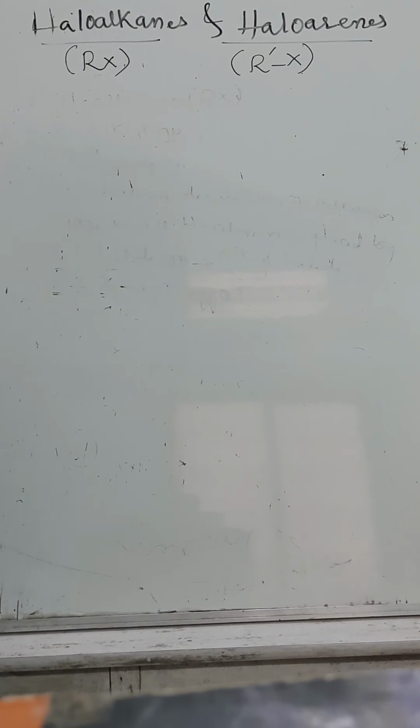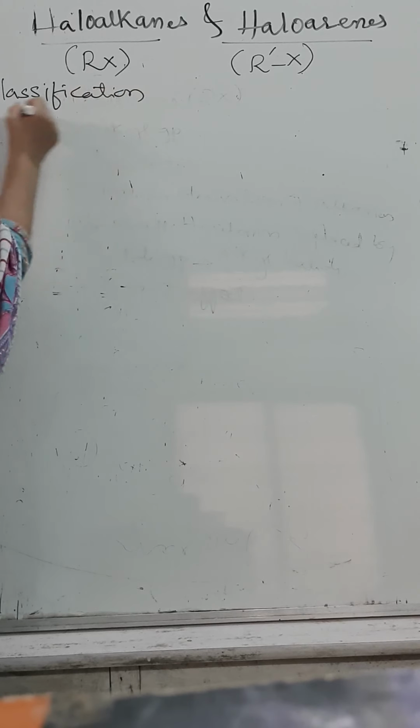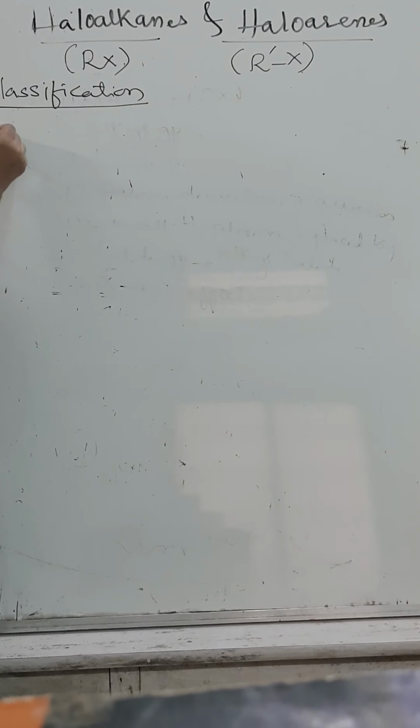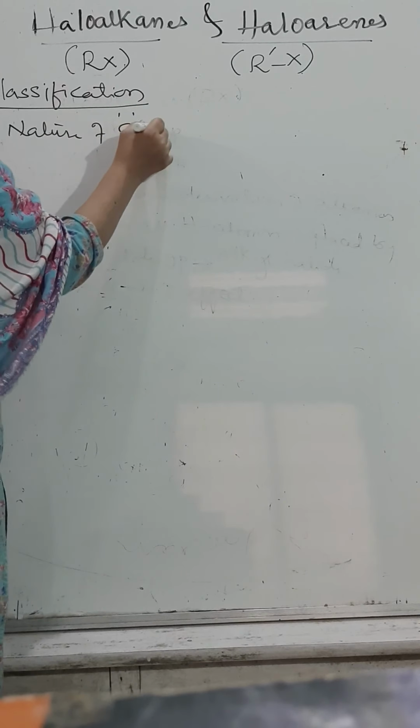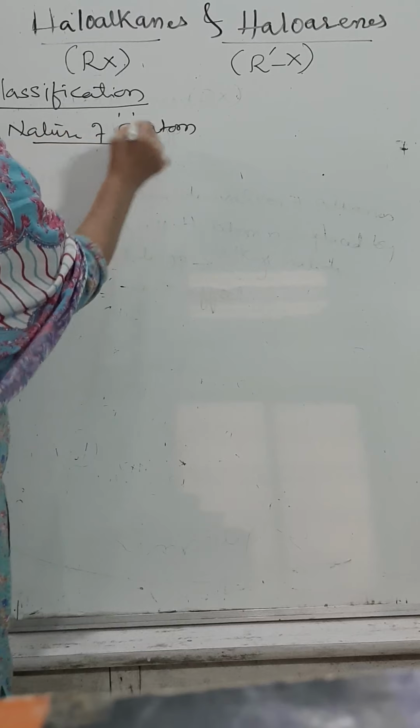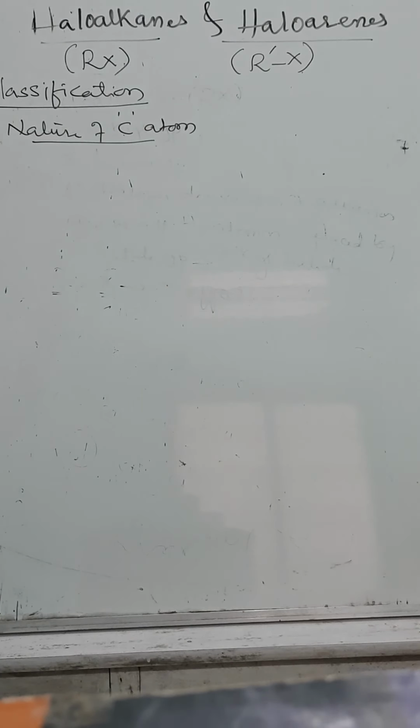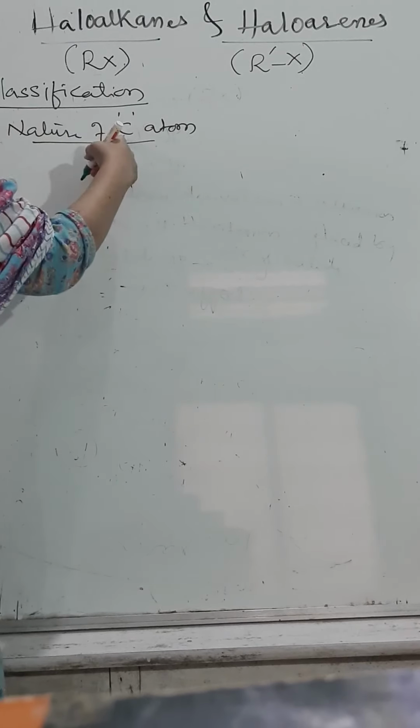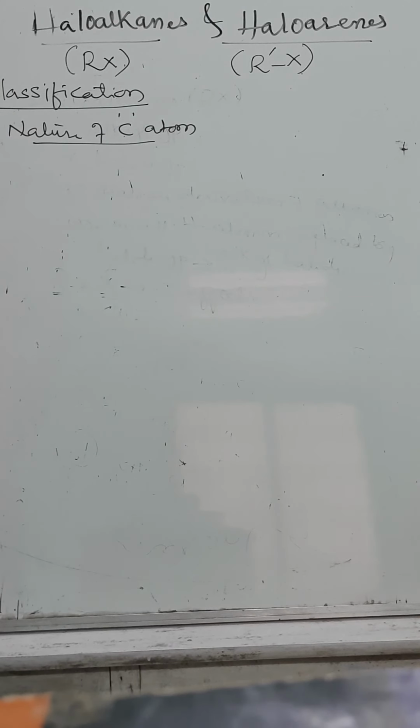Let us move to the first one, classification. They are classified on the basis of the nature of carbon atom. Nature of what? Carbon atom. Do you know? Depending upon the number of hydrogen atoms or the alkyl groups linked to the carbon, carbon may be primary, secondary, tertiary. Where have we studied this one? This we have studied in first year. That is the first topic. Therefore, we will move to the first one, that is primary alkyl halide.